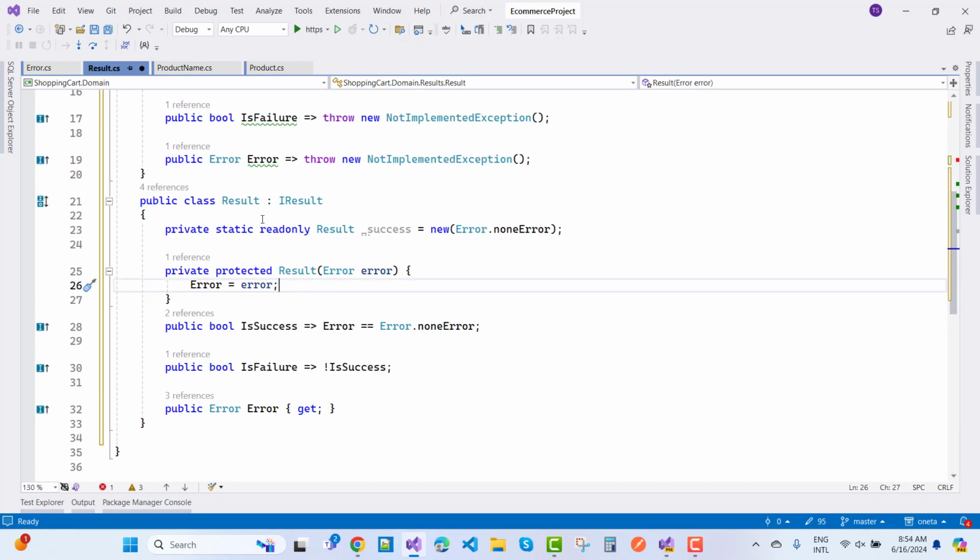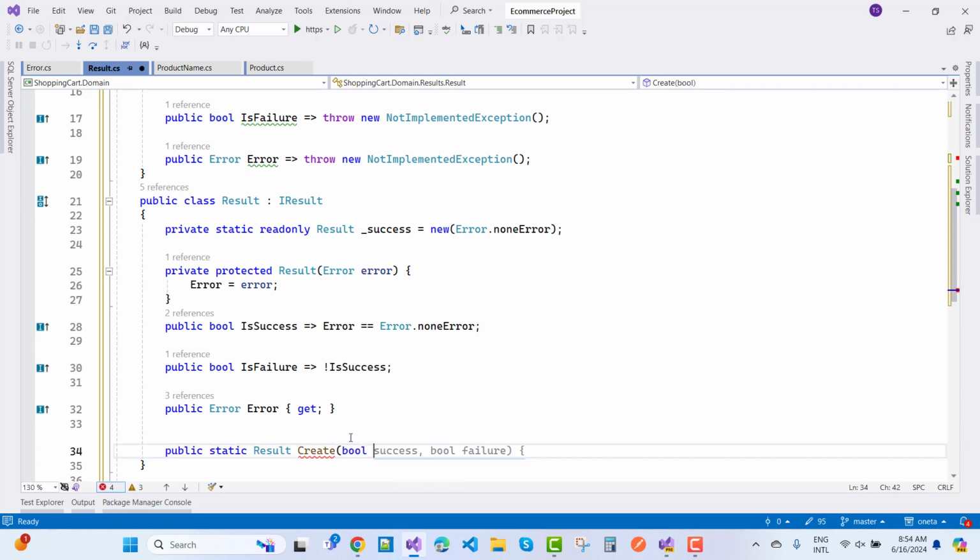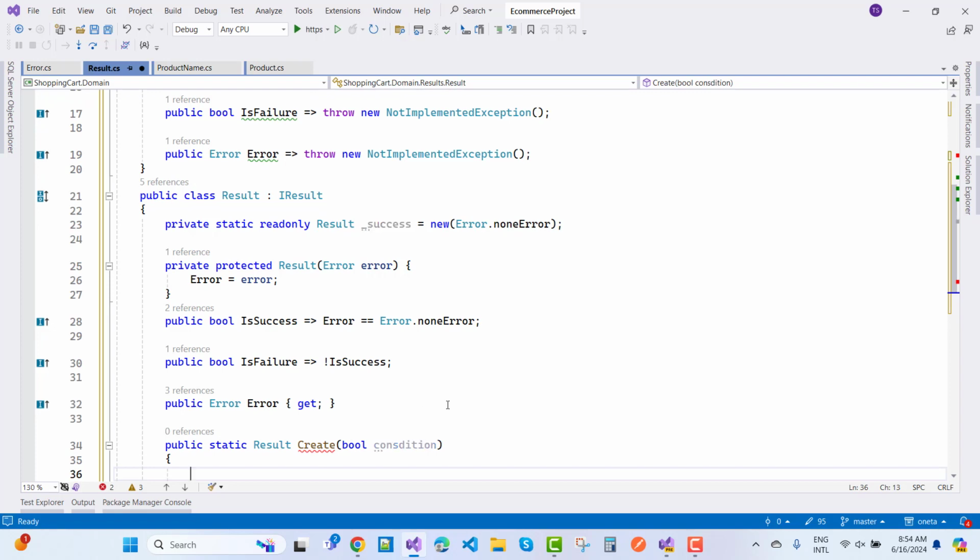Now if you want to create an object of the result class by using the static property, so public static that returns the result, and create an object by using the static property. So just create, and inside it you can take bool of condition, and return the condition.